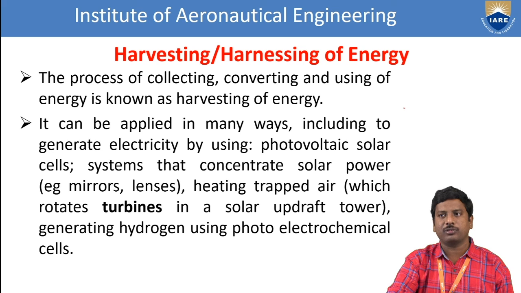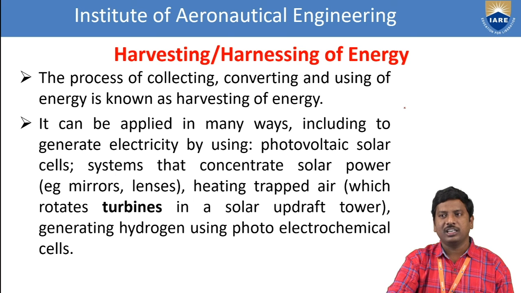The first one is photovoltaic solar cells. What is the photovoltaic effect? It is the conversion of solar energy into a useful form. Solar energy, that is heat and light, will be converted into electricity. Electricity is the useful form. That is possible by photovoltaic cells. Photovoltaic cells are semiconductors, and they are applicable to convert solar energy, either light or heat, into electricity.